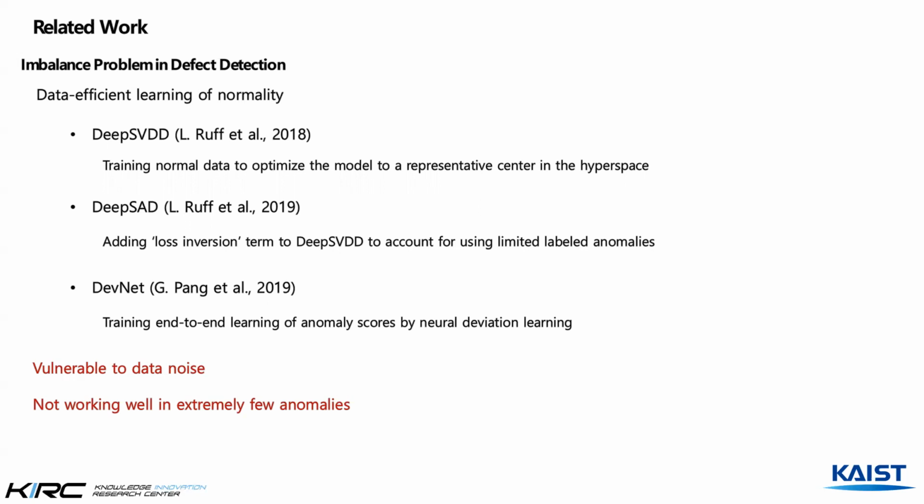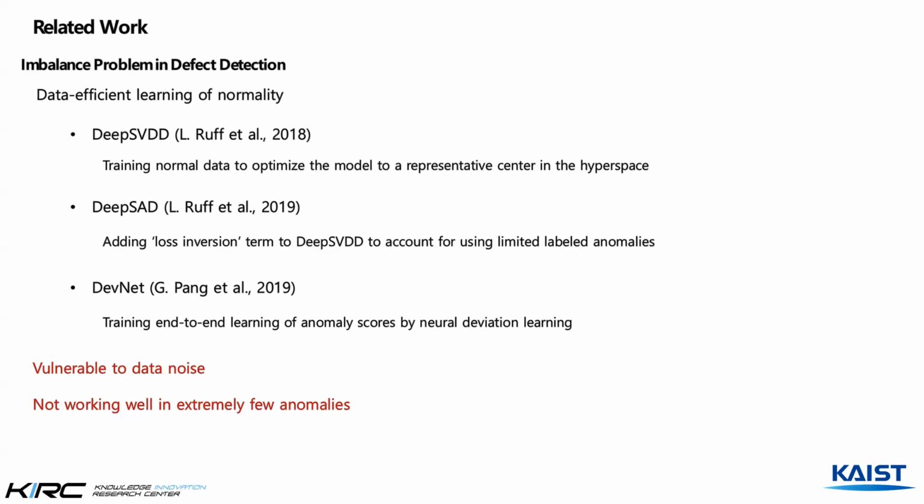Examples of one-class classification-based models include Deep SVDD and Deep SAD proposed by Ruff et al., and DevNet proposed by Pang et al. In Deep SVDD, we train on normal data to optimize the model to a representative center in the hyperspace, which is called C. Then in 2019, Ruff et al. made more progress with their model, which can use anomaly data by adding a loss inversion term to Deep SVDD's loss function.